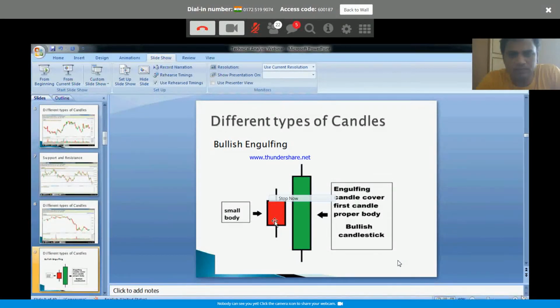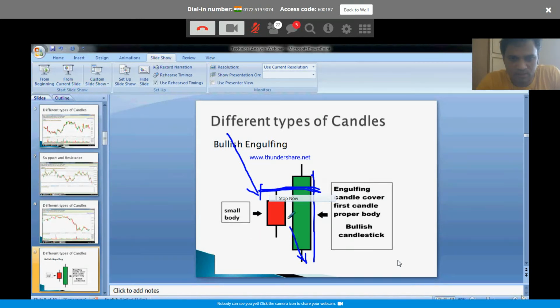You see now what happened here. Let's assume, just for the sake of it, the market is selling off like this. Okay, and you see a candle here. After this, the next day they try to sell off. But again bulls come into the picture, bought it aggressively, and overcame the entire previous day's price.